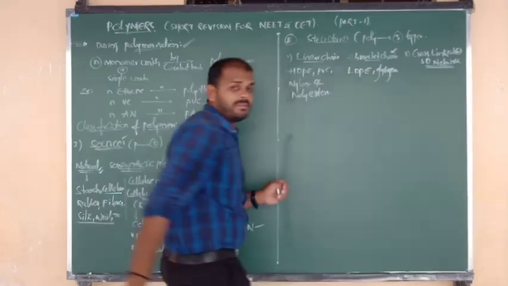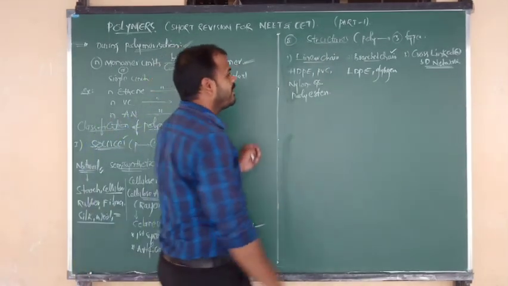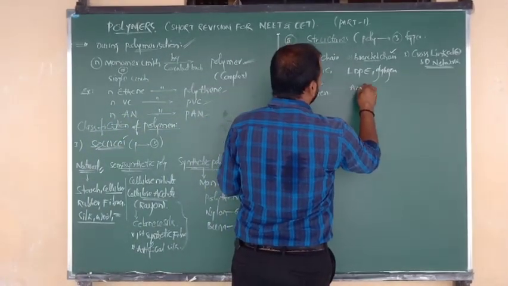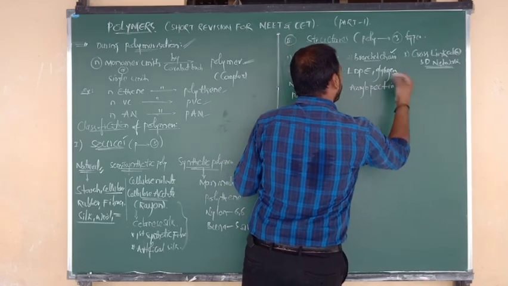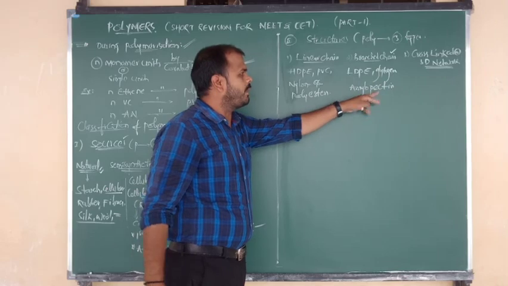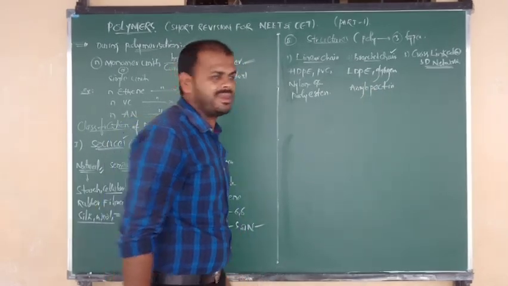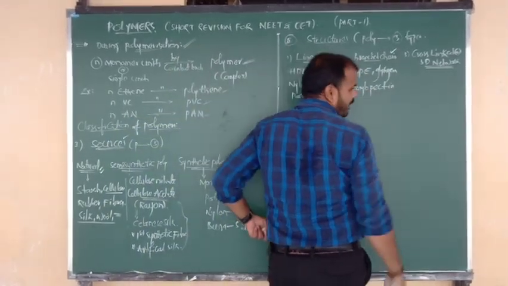Sir, what is meant by LDPE? Low density polythene. And another example here I am going to tell you is amylopectin. Glycogen, amylopectin and low density polyethylene, all are branched chain polymers.